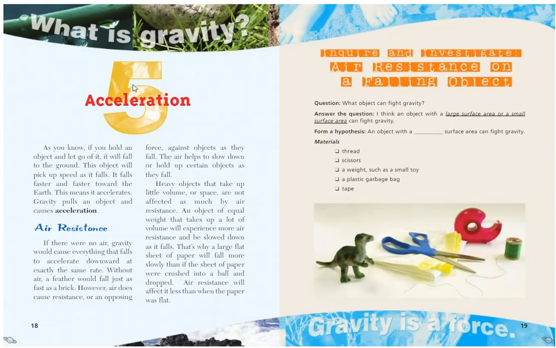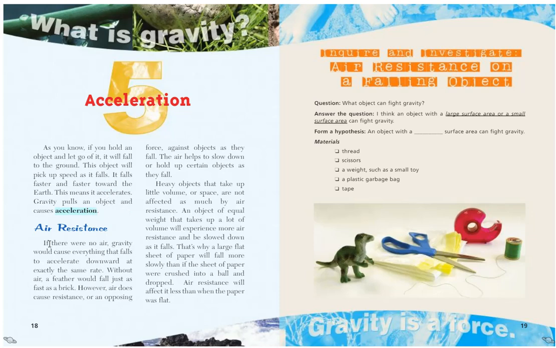And part 5, acceleration. As you know, if you hold an object and let go of it, it will fall to the ground. This object will pick up speed as it falls. It falls faster and faster towards the Earth. This means that it accelerates. Gravity pulls an object and causes acceleration, meaning it moves faster and faster.